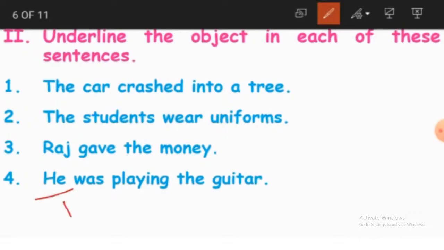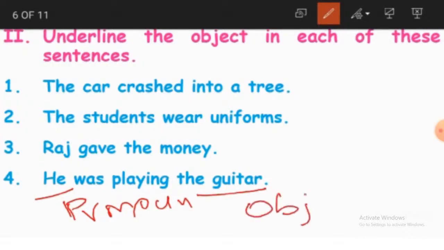It is a pronoun, because we are using this word instead of a name. So that is why he becomes a pronoun. What is it doing? He was playing the guitar. So here the guitar becomes our object and playing becomes the verb.